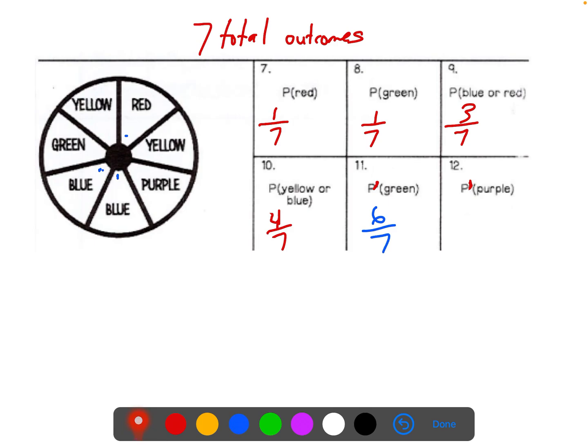Okay, then we look at purple, and purple is only listed once as well. So this says, what's the probability of not getting purple? If there's 1 purple, all the other outcomes, I'm sorry, there's actually 6 other outcomes that would be favorable to not getting purple. And that's how we would show that. So pay close attention, look closely for that apostrophe to make sure you don't miss it, because then you're going to answer the question wrong.